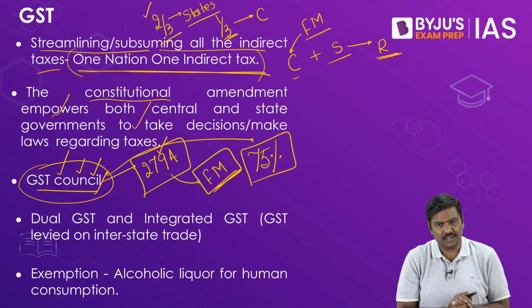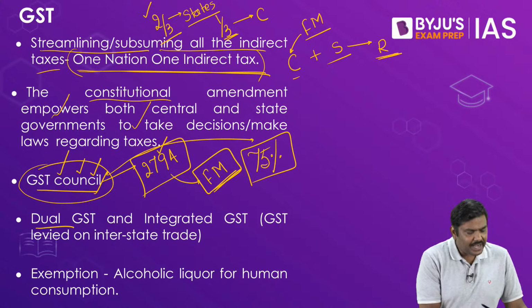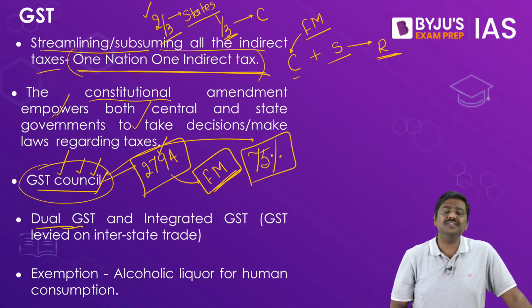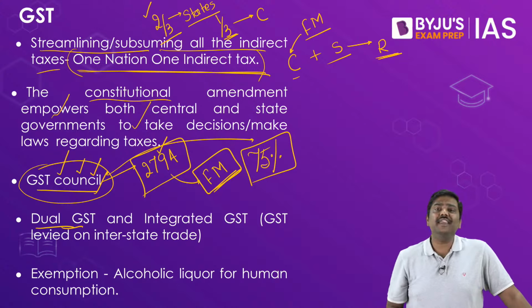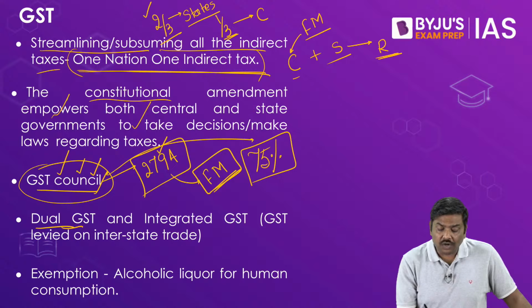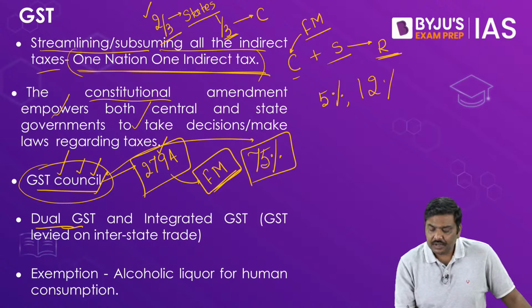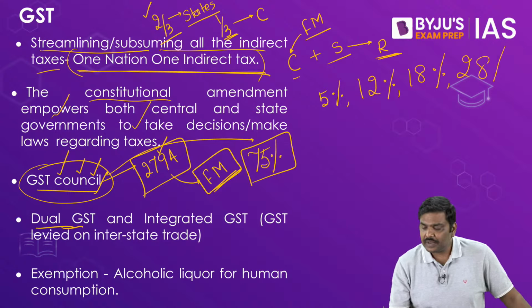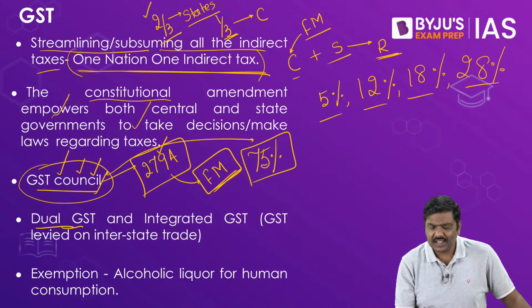Next, in India we follow a model called dual GST. What do you mean by dual GST? Understand this very carefully. Whenever you are talking about GST, you will quote rates in the form of 5%, 12%, 18% and 28%. These are the rates, or these are the slabs.